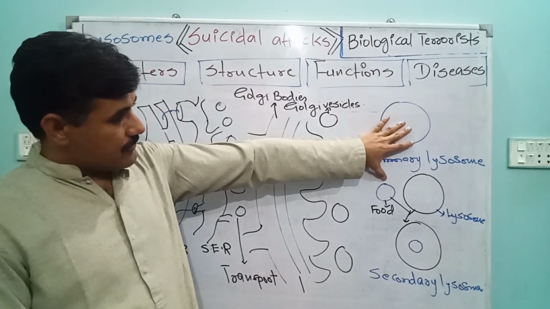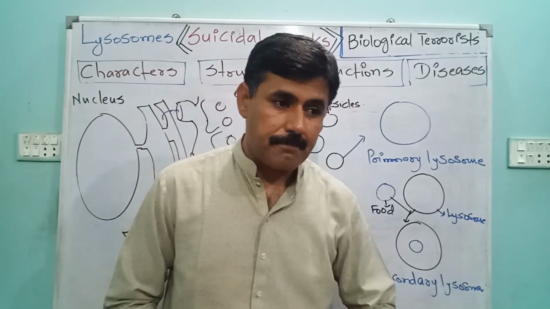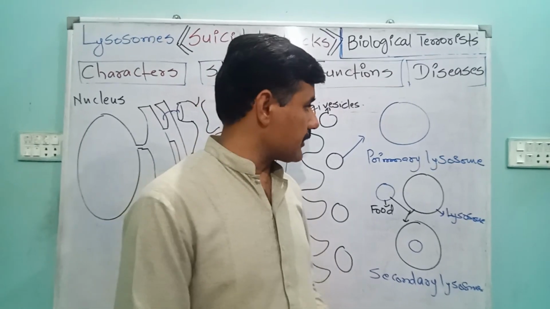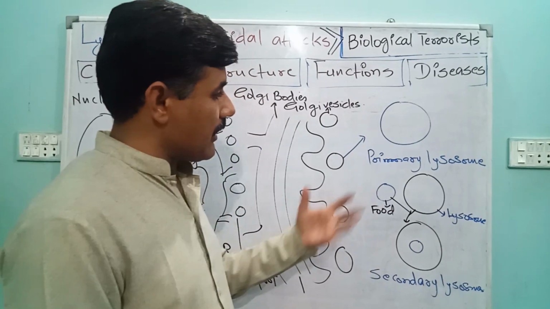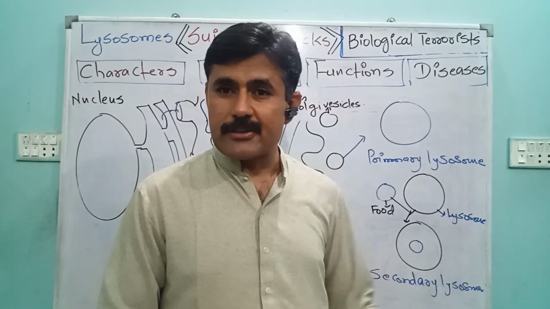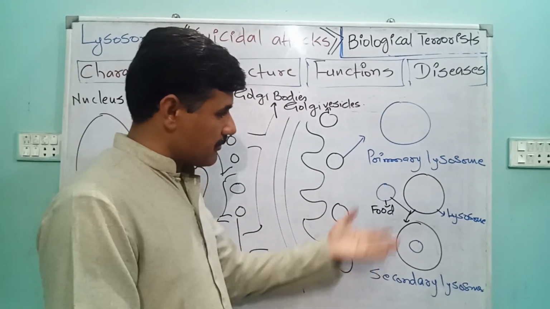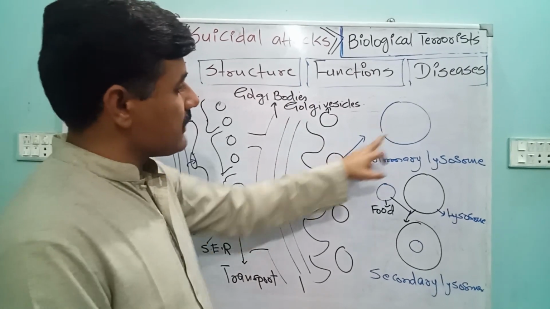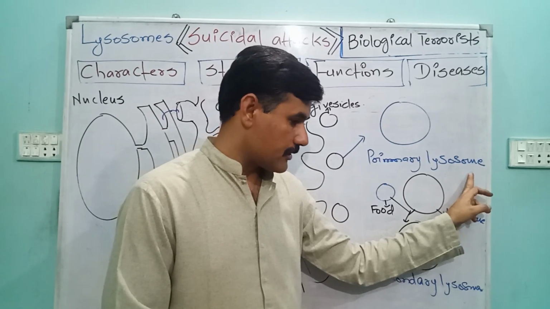These lysosomes later start performing their functions, and when food comes inside the cell and they have to perform their activity, either they have to go for intracellular digestion, or they have to destroy the worn out organelles of the cell by autophagy. Sometimes it can also be called autolysis, but initially these lysosomes are called primary lysosomes.